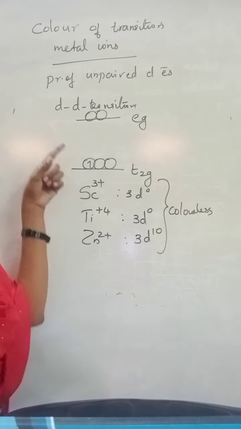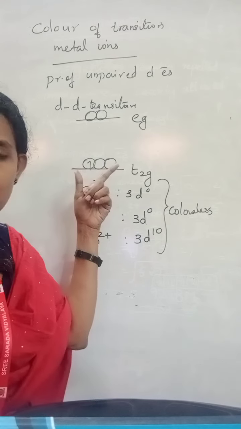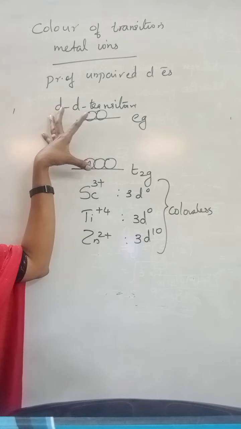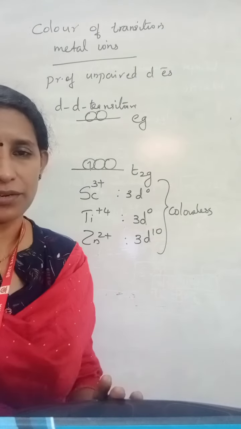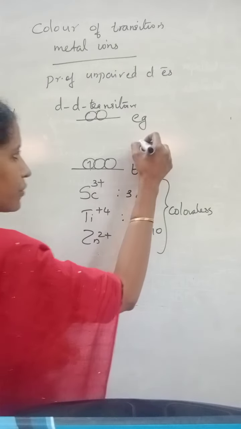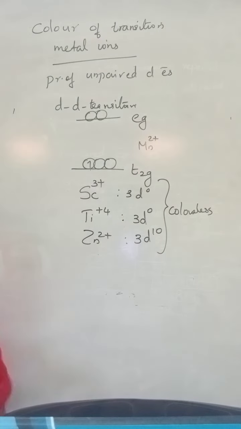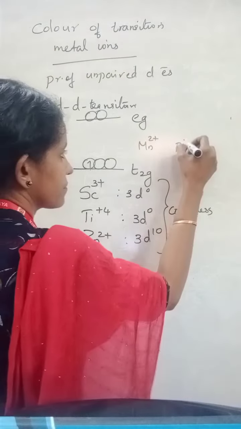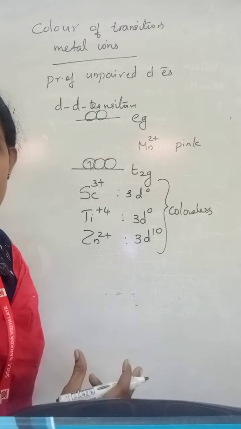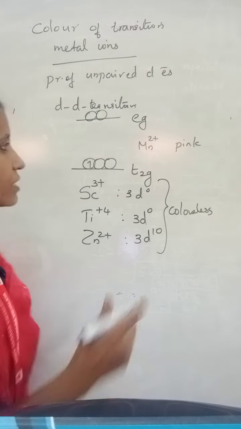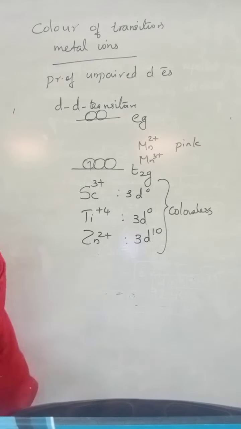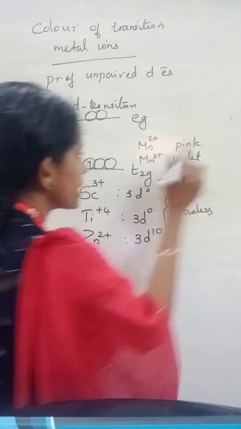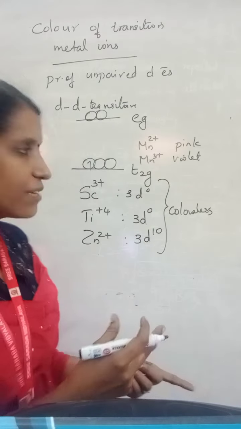And the color shown by different metal ions will be different, because this energy difference between the d atomic orbitals depends on the nature of the ligand and also the charge on the metal ion. For example, manganese 2+ ion is pink in color in water as the ligand molecule. Manganese 3+ ion, in which manganese carries 3 positive charge, is violet in color. So depending upon the charge on the metal ion, the color will be different.